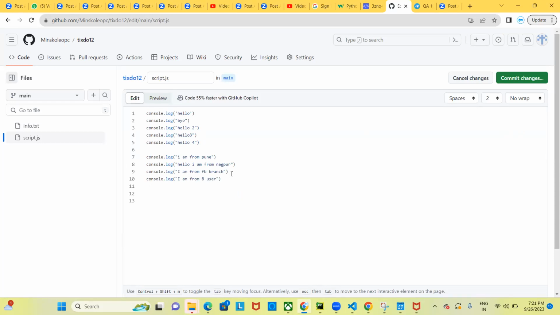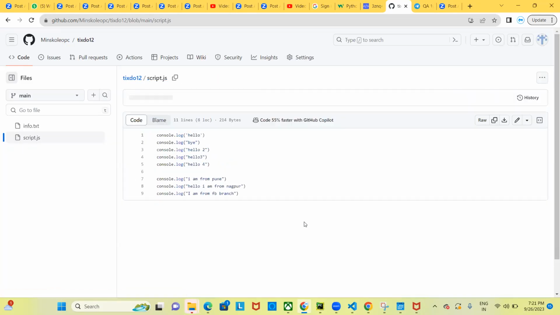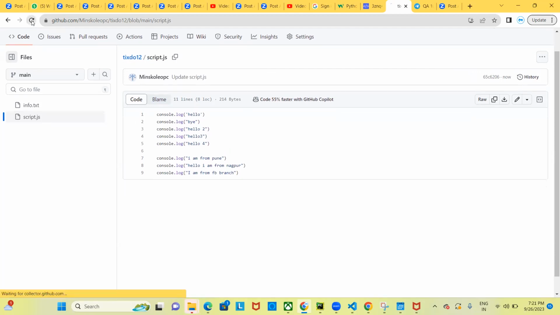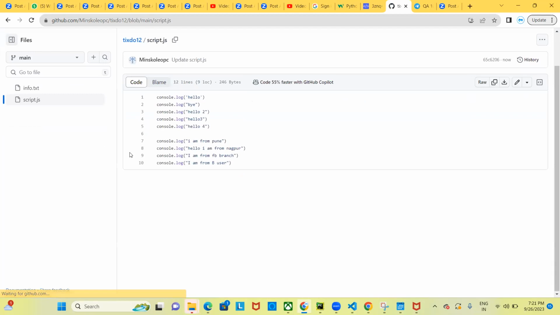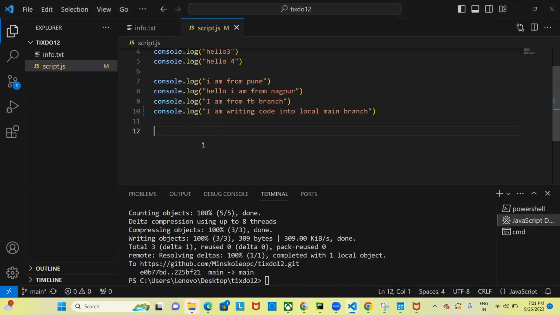Now what is happening? I am making changes on the 10th line of the same file, and he has already made changes on the 10th line, right? Okay. Changes happen or not? Let's see again. Yeah, see, on line number 10, console.log, I am from B user. I am making changes on the 10th line. He has already made the changes on the 10th line. Now there is a conflict.